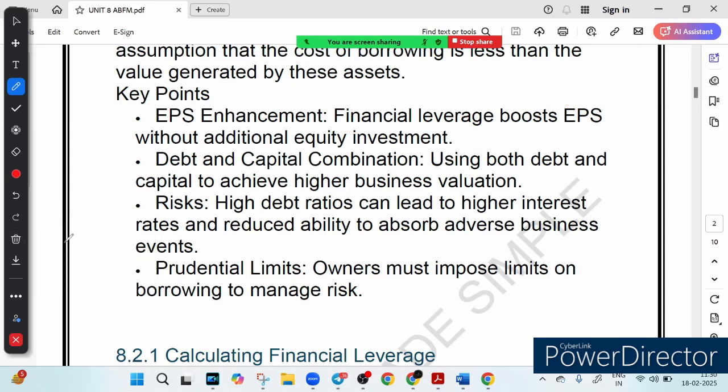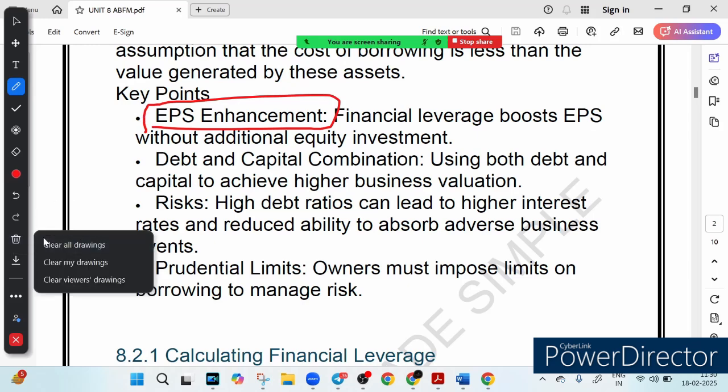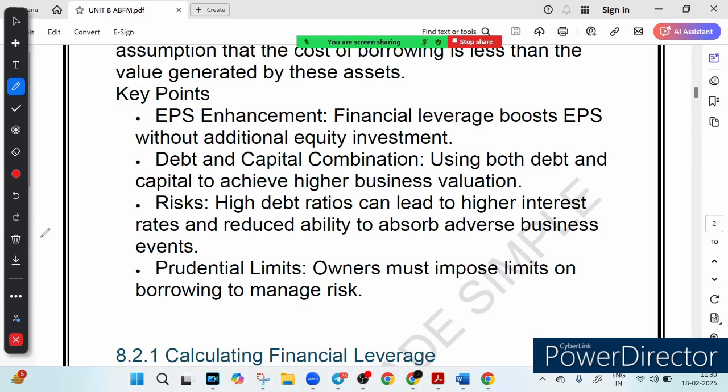You know, financial leverage is about using borrowed money to make more money, right? How it works: the first is the EPS booster, or we call it EPS enhancement. Borrowing instead of selling shares helps the business grow without giving up ownership. We are not selling shares, rather we are borrowing. How does it help the business? Because without additional equity investment, the company did not give up ownership, so it helped the business grow.